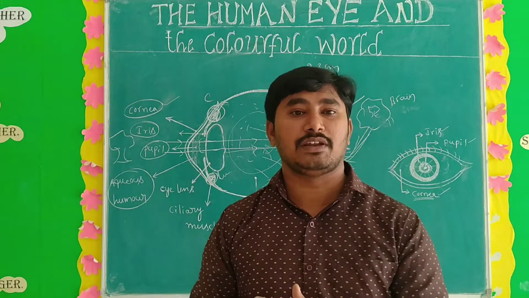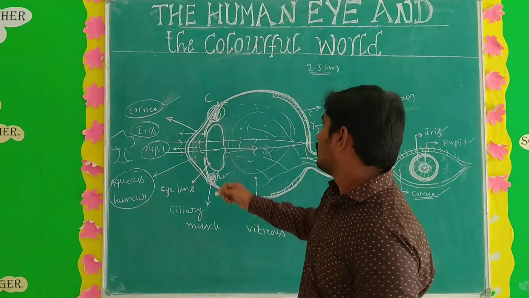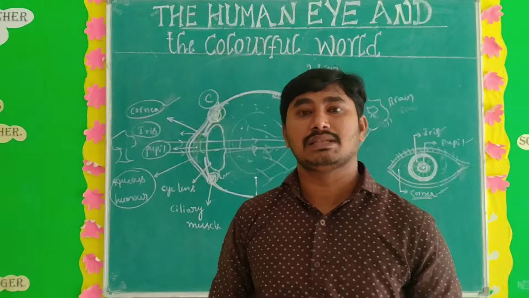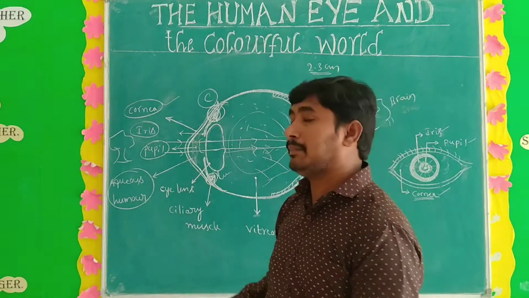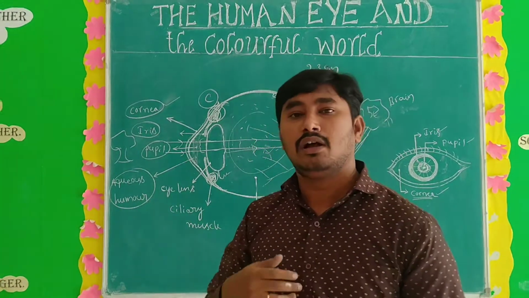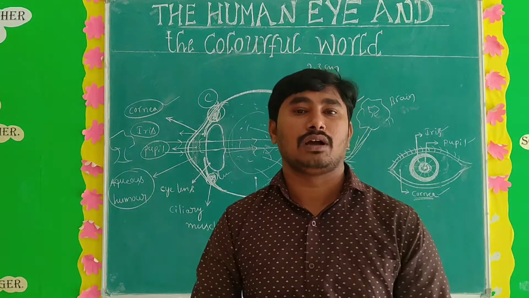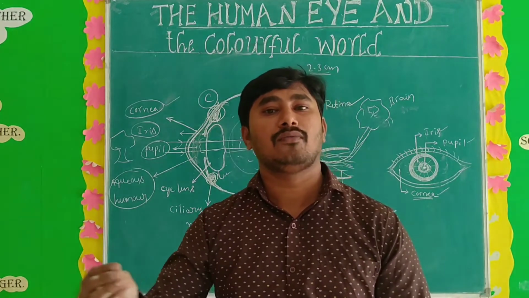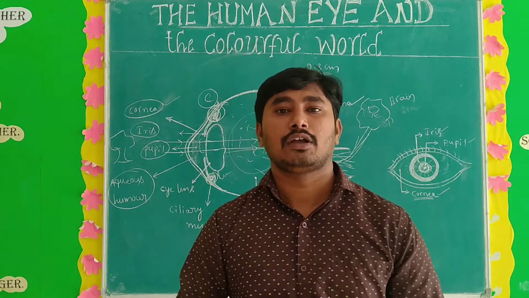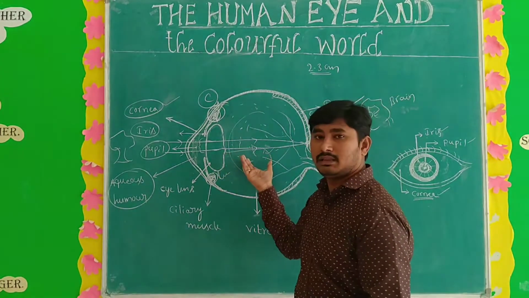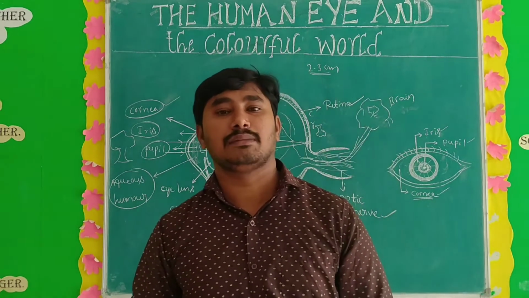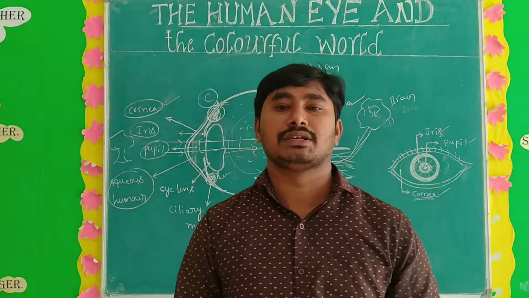Okay, those are two very important points. Here, in young people, the ciliary muscles work much better compared to old age. That's why when you see a long distance object and a very near object, the ciliary muscles automatically change the focal length. This process is nothing but the power of accommodation. What is the power of accommodation? It means changing the focal length, depending upon the object position, by using the ciliary muscles.